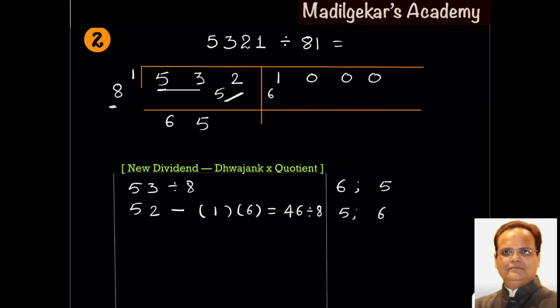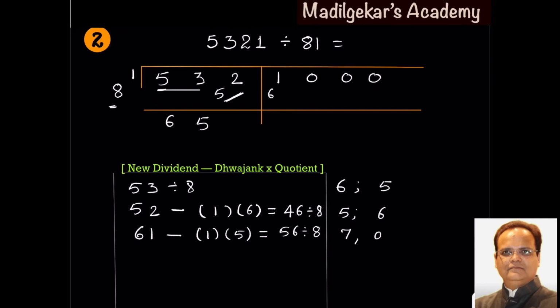The new dividend is 61. From this, subtract dvajank into quotient. 61 minus 5 is 56. This 56 is completely divisible by 8. On dividing by 8 gives quotient 7, remainder 0. What happens in the next step?